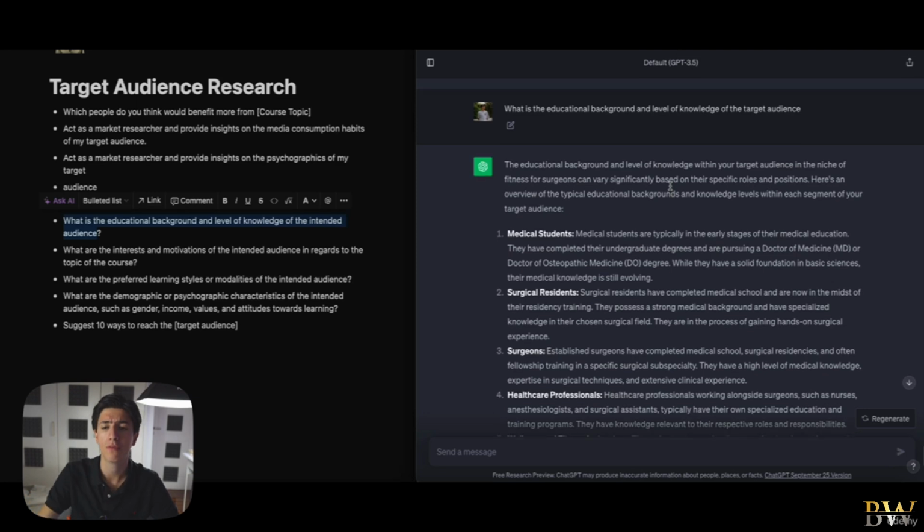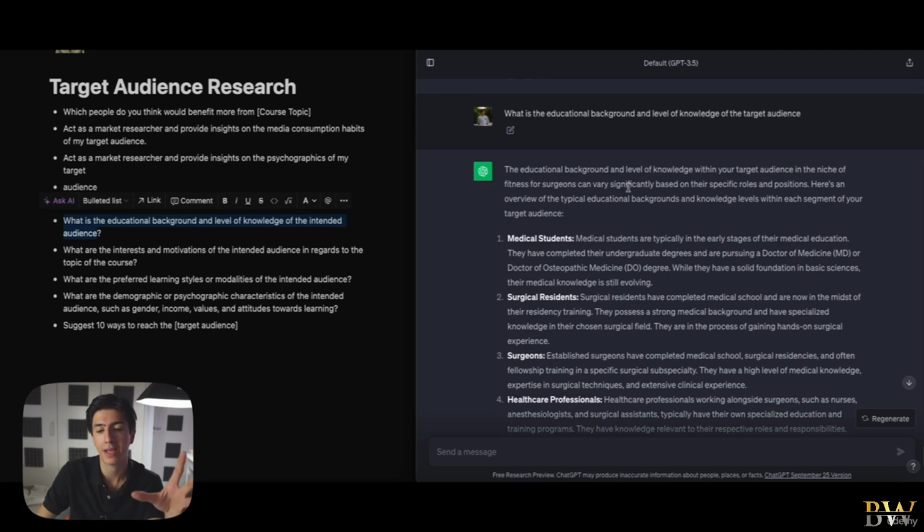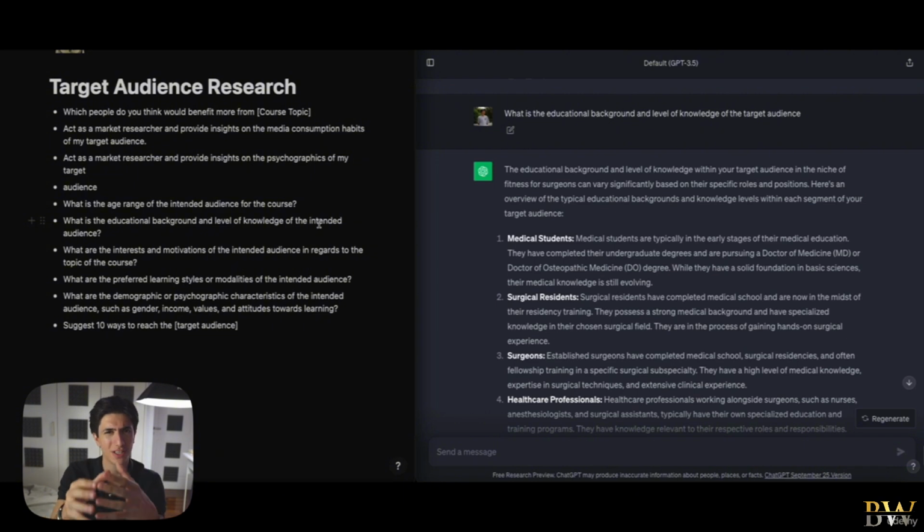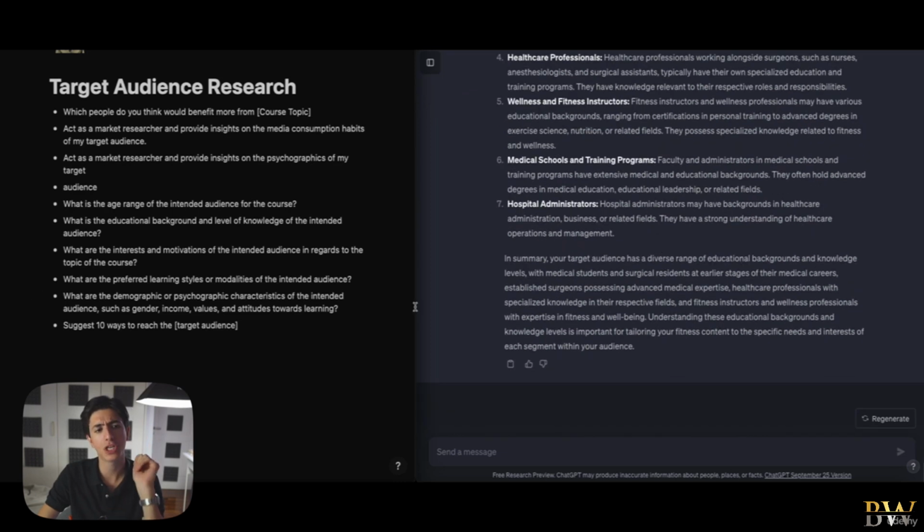It can vary, obviously, because we have a huge demographic of people right here. It's kind of ironic, because it is a very targeted niche, but we've managed to tailor this targeted niche, which is fitness for surgeons, to a wider demographic. And this is just one of the great things that we can do with artificial intelligence and ChatGPT. All right, so let's leave this here and move to the next prompt, which is actually extremely important.